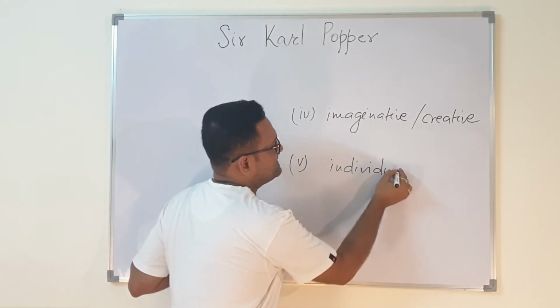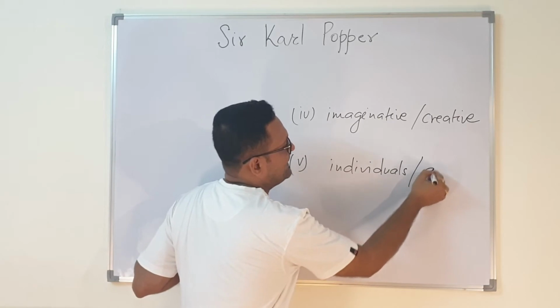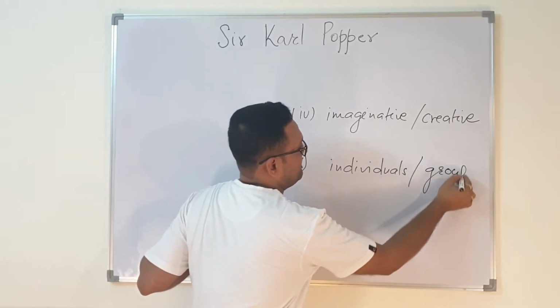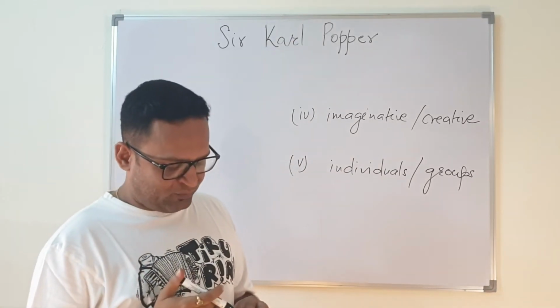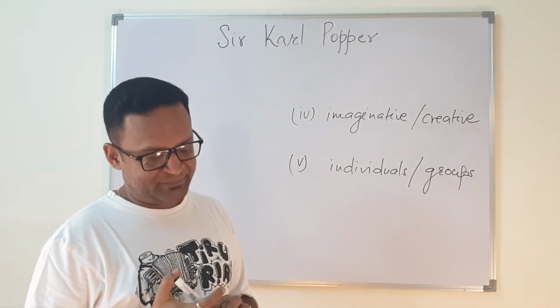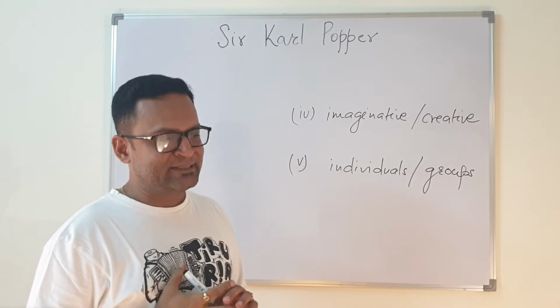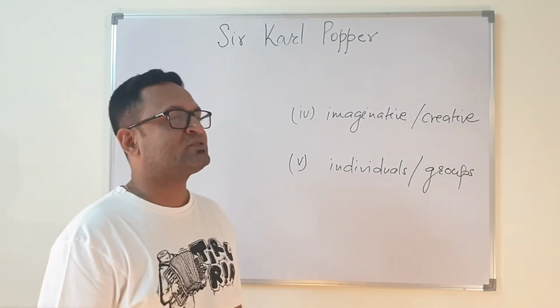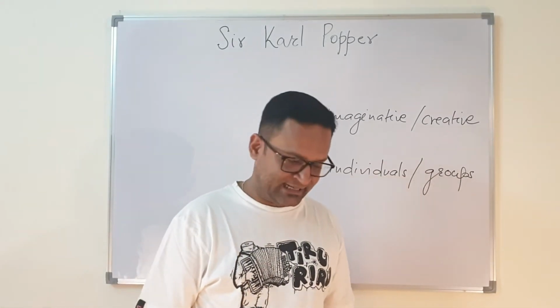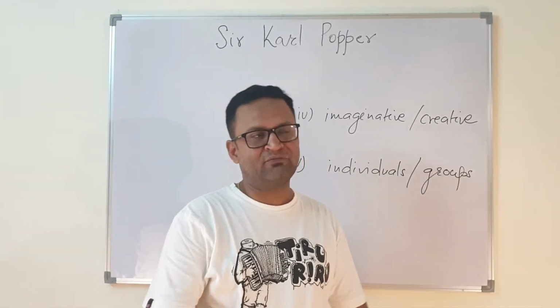Now Popper also says that scientists can work both as individuals as well as in groups, but then he has something more to say about how people should work as individuals and how they should work as groups, right? And that is not only scientific behavior, it is also something we all should understand.